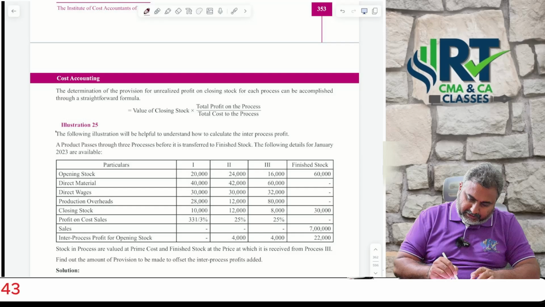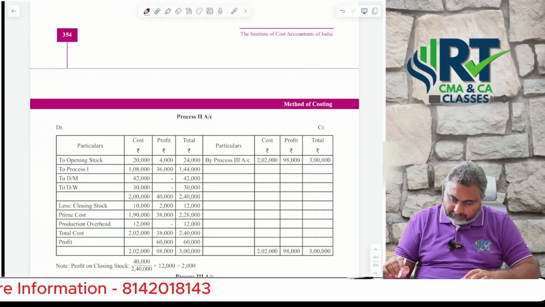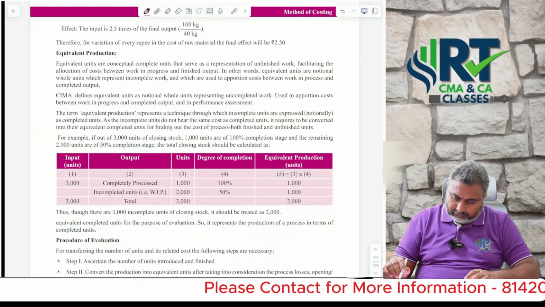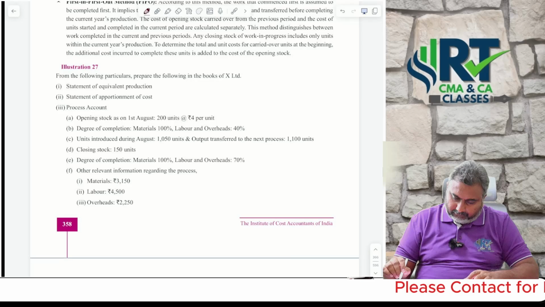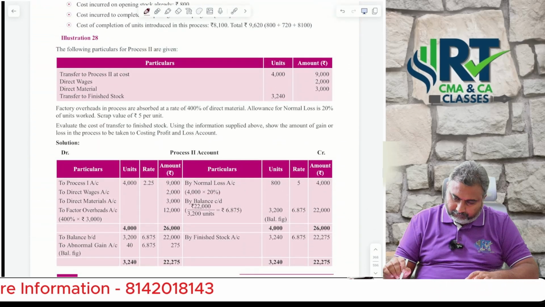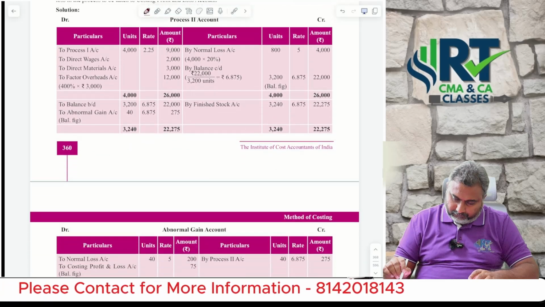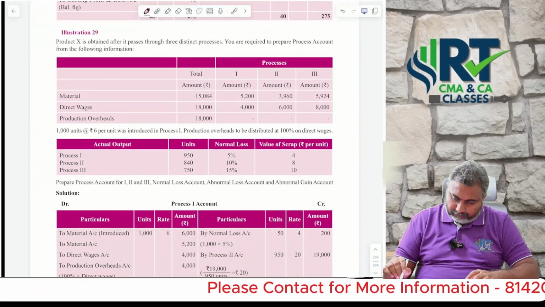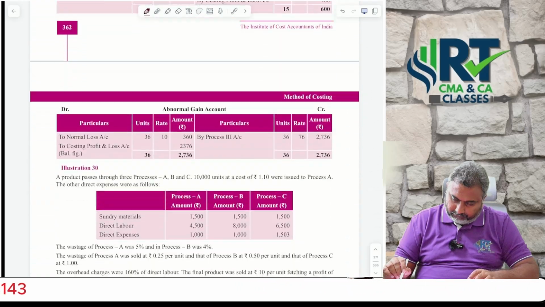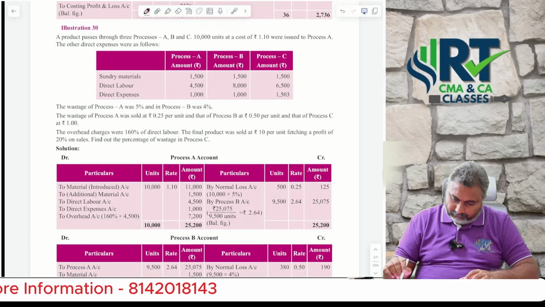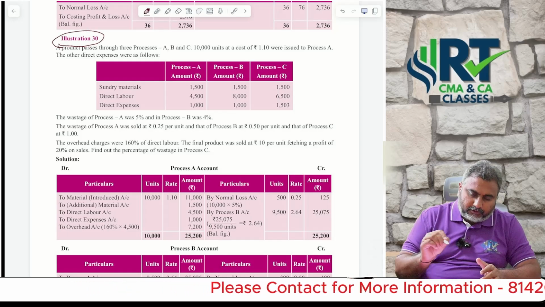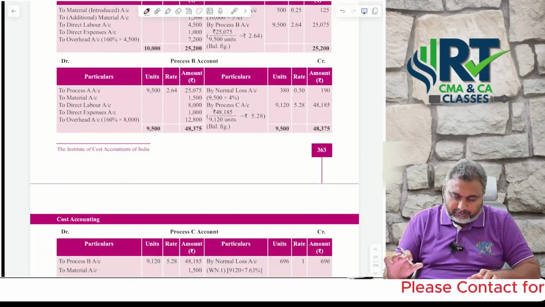Just check the inter process account as well as, yeah, this is the question you need to focus on from the normal process account point of view.